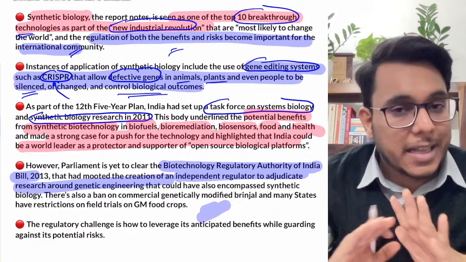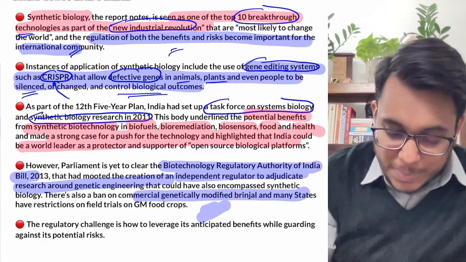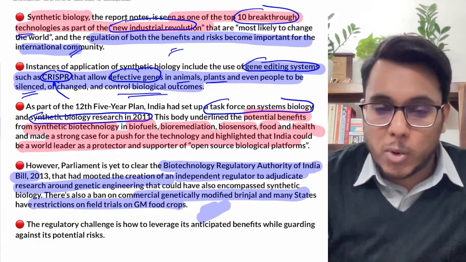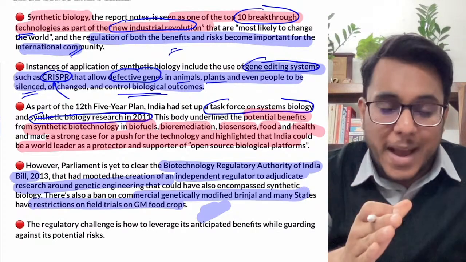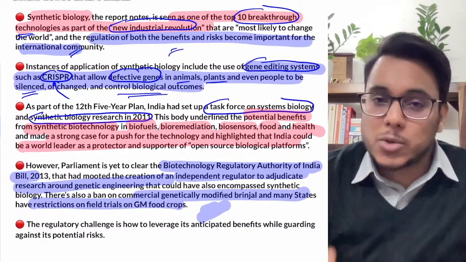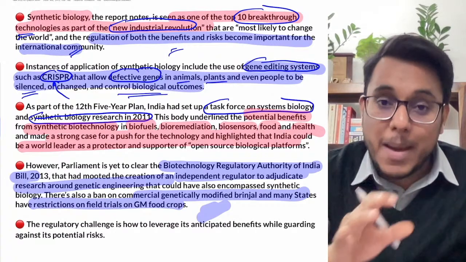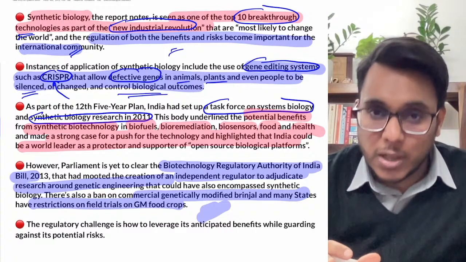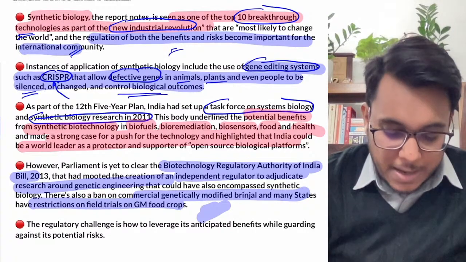But till then nothing has happened. Right now there is a ban on the commercial BT brinjal. When we talk about the BT brinjal, bioengineering was carried out in brinjal also, but it has not been cleared. India came out with the policy way back in 2012 in the 12th Five-Year Plan, but we have not worked actively in that direction.